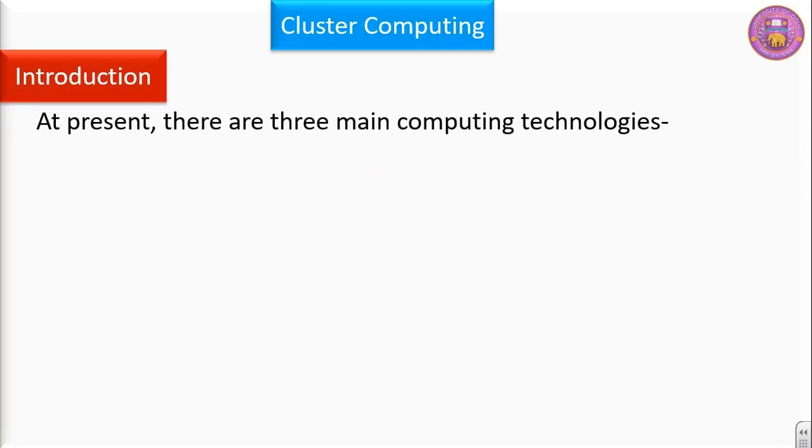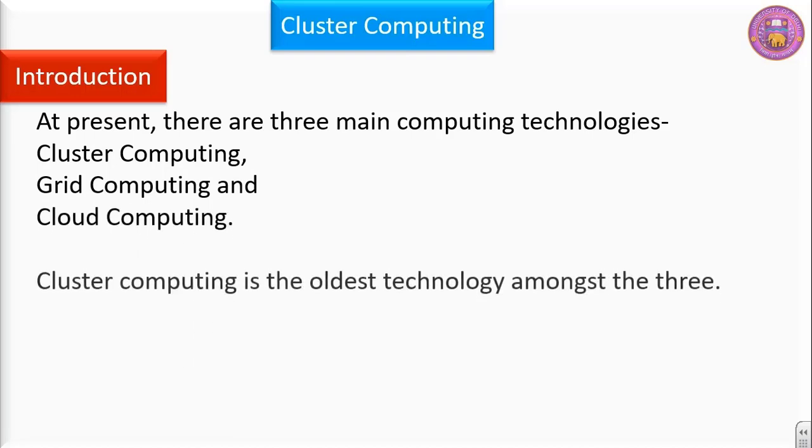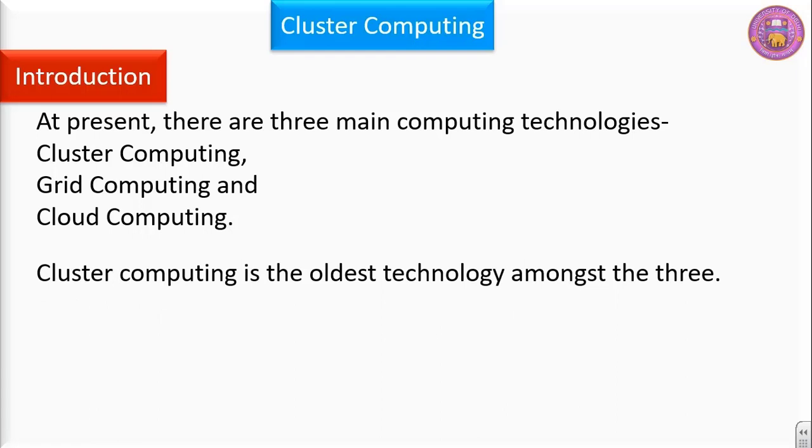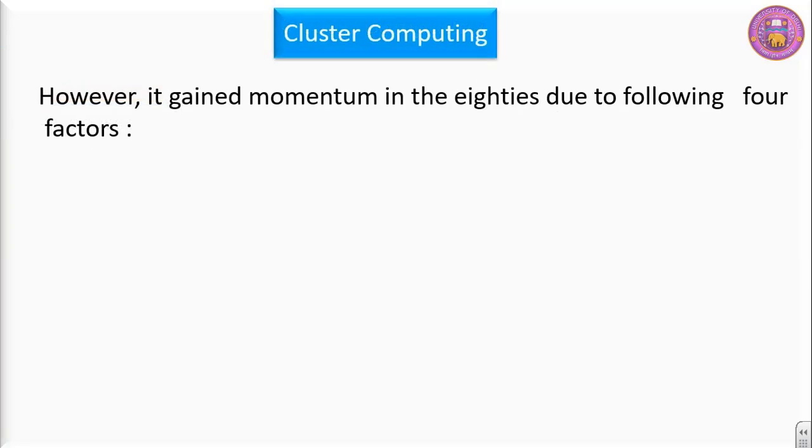Introduction. At present, there are three main computing technologies. First one, cluster computing. Second, grid computing. And third one is cloud computing. Cluster computing is the oldest technology amongst the three. It made a start with the introduction of mainframe computers in the early 60s. However, it gained momentum in the 80s due to following four factors.